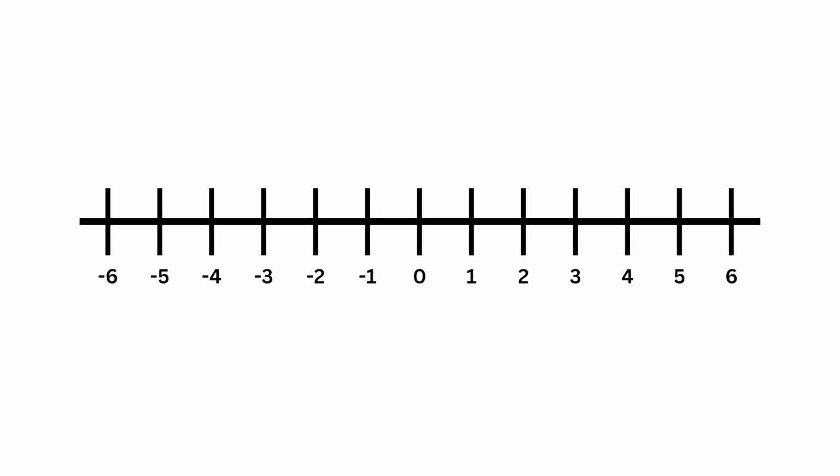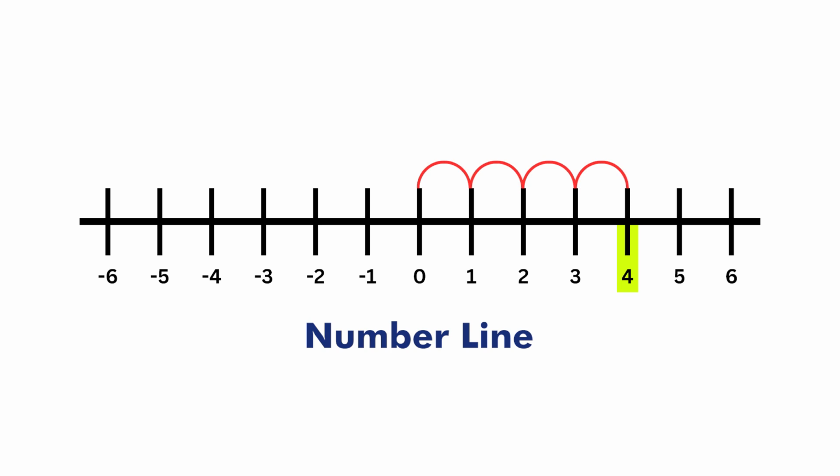All right, now in math, we sometimes talk about absolute value. Here's a number line, and let's look at the number 4. We say that the absolute value of 4 is 4. That's because the number 4 is 4 units or steps away from the number 0. Now, let's look at the number -4. We also say that the absolute value of -4 is 4. That's because the number -4 is also 4 units or 4 steps away from the number 0.